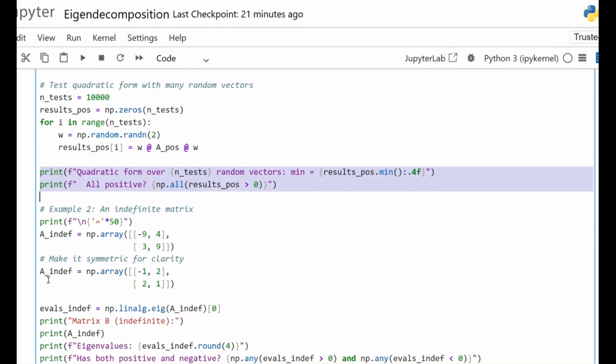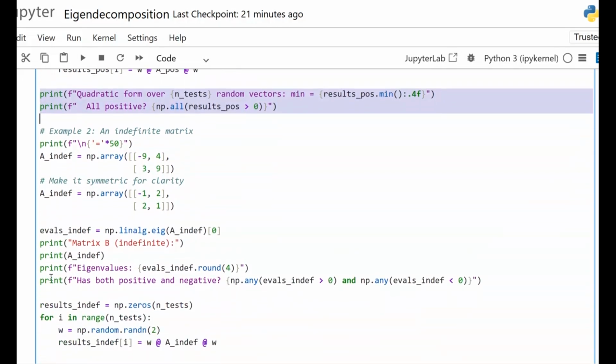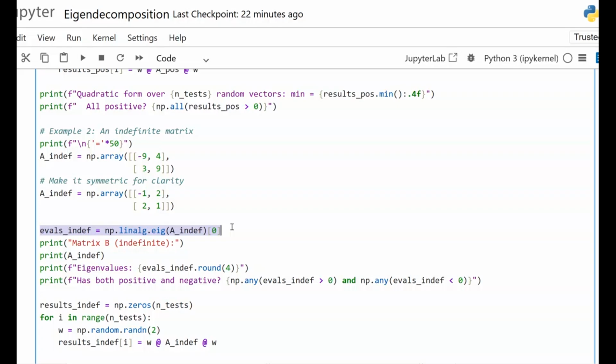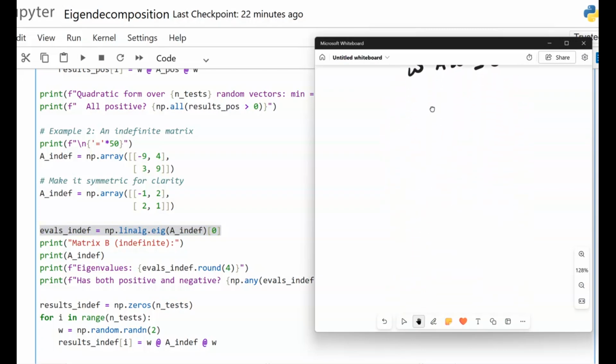Okay, let's have a second example, which is just to specify an indefinite matrix. So here we have that indefinite matrix, minus 1, 2 and 2, 1, 1, and of course we are going to have the eigenvalues for this indefinite matrix. Yes, one eigenvalue would be positive, another eigenvalue would be negative. So for an indefinite matrix, lambda 1 would be greater than 0, and lambda 2 would be less than 0.